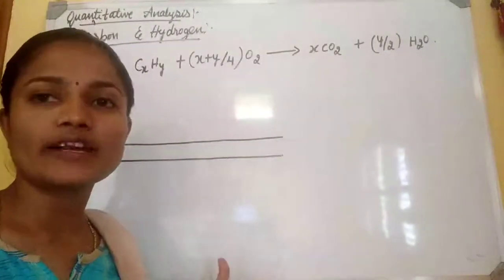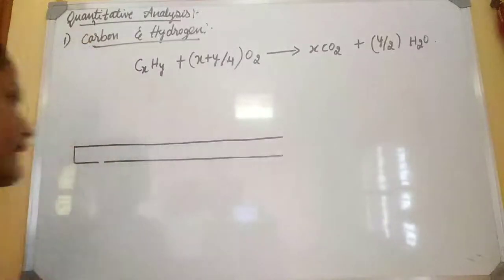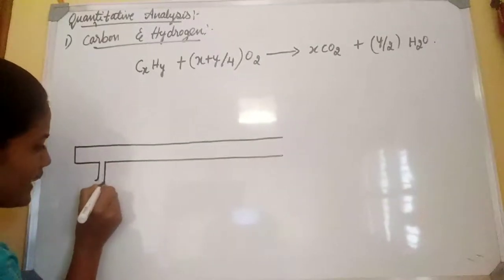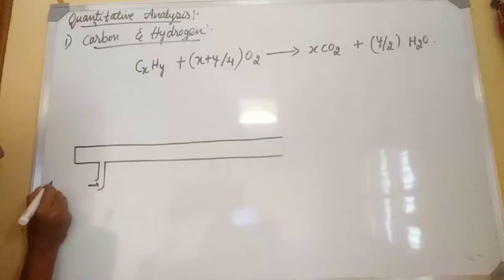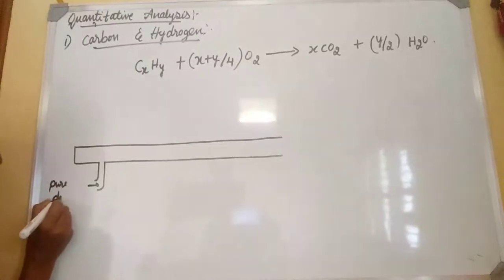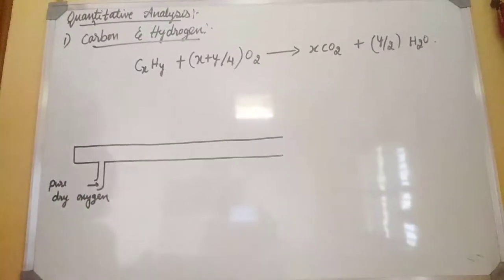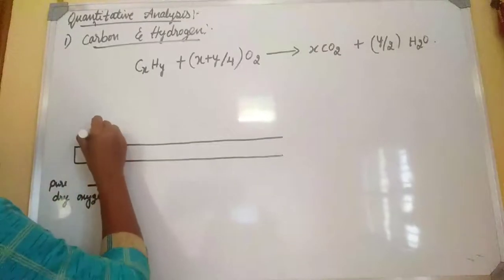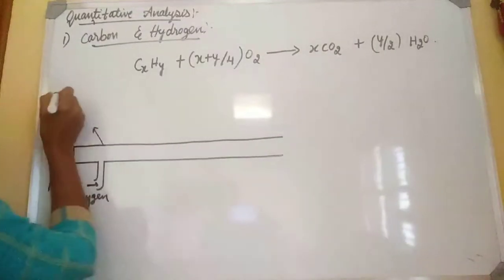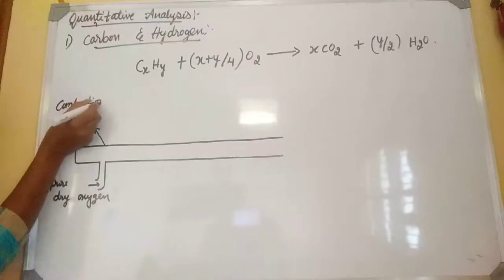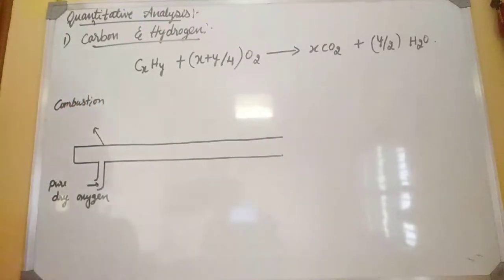Let's do the pictorial representation. This is pure dry oxygen. We are passing pure dry oxygen.